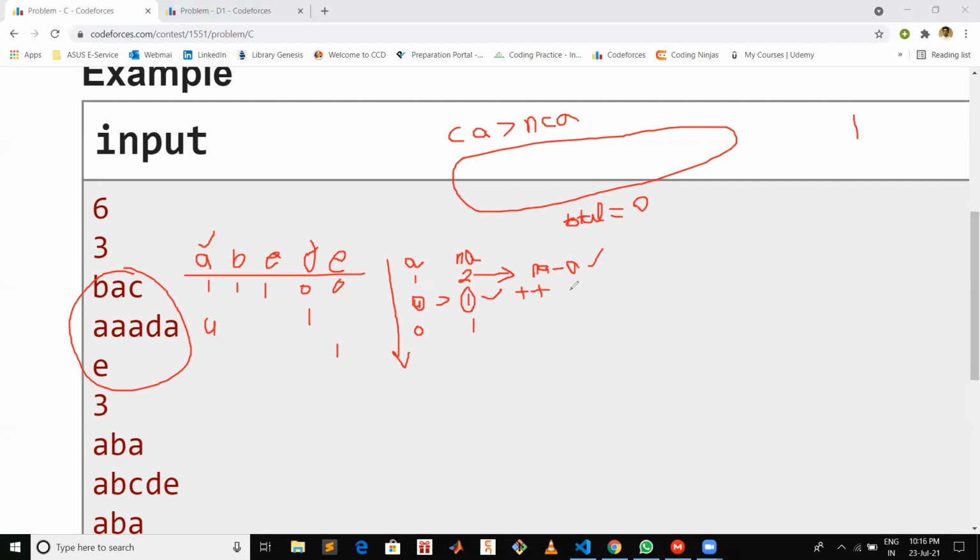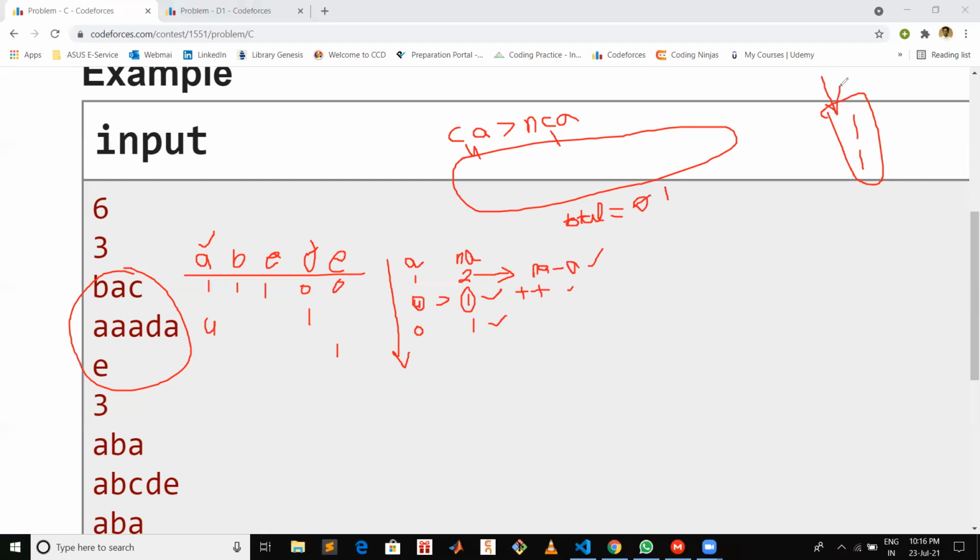Here, when we come here, our total will become 1. And the count of A is going to be 4. The count of non-A is going to be 1. When we come here, again, the count of A is less than non-A, so we will push into our priority queue 1, this Na minus A. So this is basically our priority queue right now.